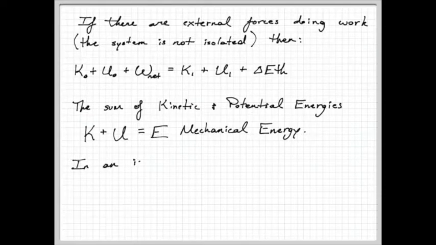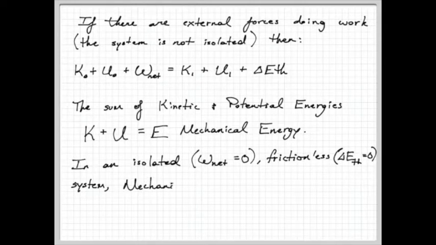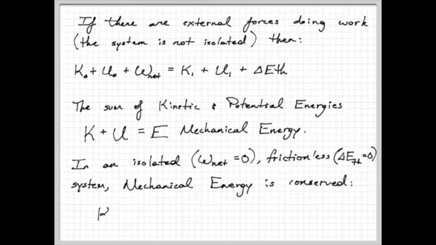Okay? So that means that if we have an isolated system, where the net work is zero, and we have a frictionless system, meaning there is no change in thermal energy, then all the mechanical energy must be conserved. Which we can write out as initial kinetic energy plus initial potential energy is equal to the final kinetic energy plus the final potential energy.